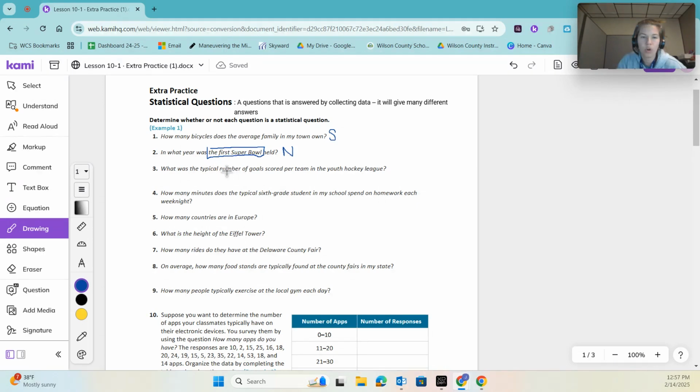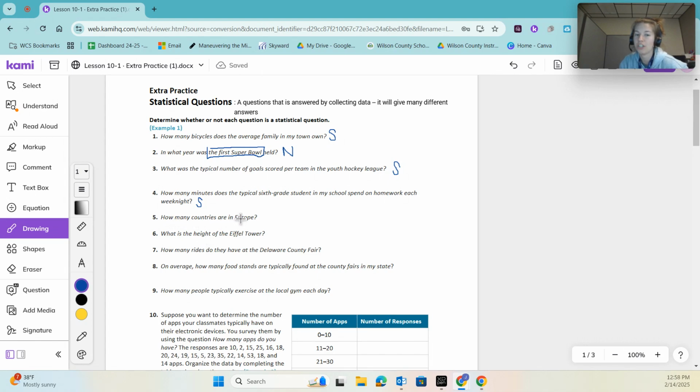What was the typical number of goals scored per team in the youth hockey league? There are lots of teams in the hockey league, and they've all probably scored a different number of goals. So that is a statistical question. How many minutes does a typical sixth grade student in my school spend on homework each weeknight? There are lots of different sixth grade students in the school, and the amount of time they spend on homework is going to vary from person to person. So that is statistical.